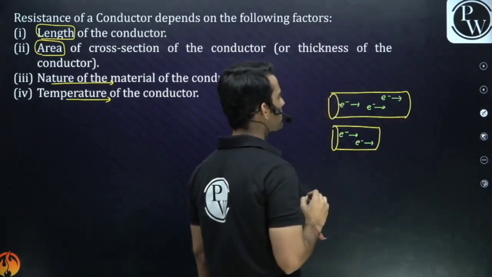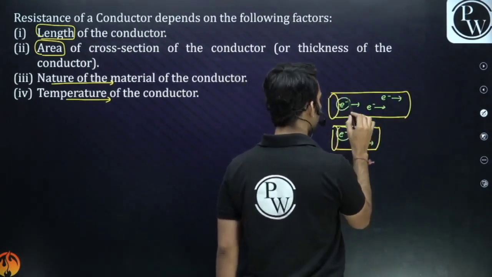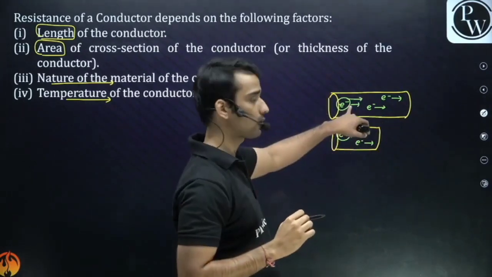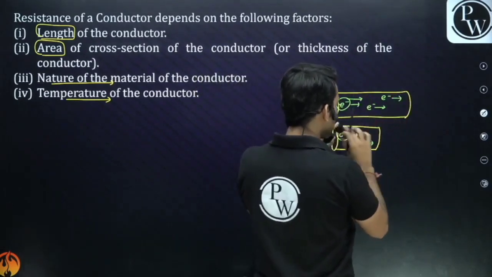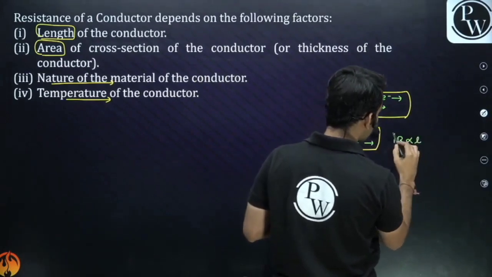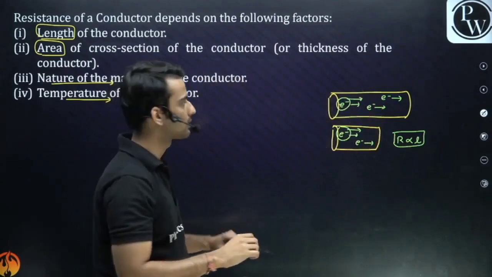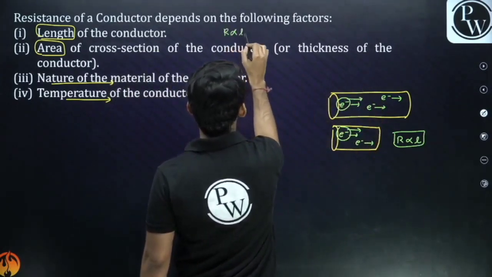Okay, so guys, what do you think? Let's talk about this electron. Which electron will get more opposition? Obviously this electron. It has to travel a longer length, right? It has to travel here, it has to travel shorter, so resistance is proportional to length. More length means more opposition and more resistance. Okay, so R is proportional to L.